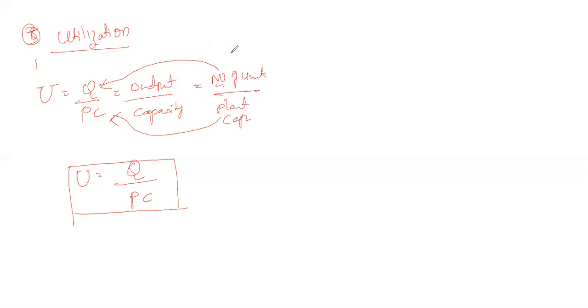And one more is availability. The meaning of availability is, for example, we have 10 machine centers in our plant, in our industry. Availability means all 10 machines are in perfect condition so that they can be used for production. Sometimes one of the machines is under repair or has some problem, so the availability of the machines is only 9.